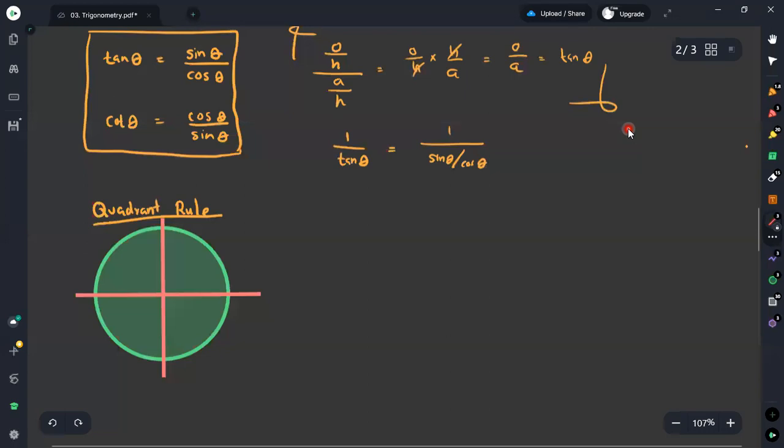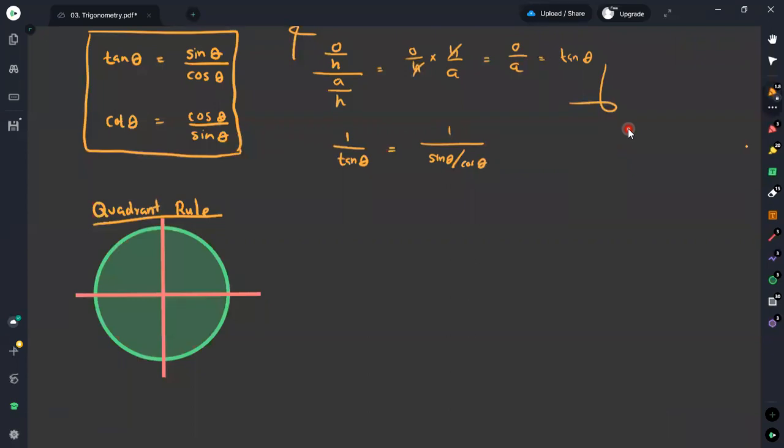Because these are quarters, we can name them as quadrants. We'll name them quadrant one, quadrant two, quadrant three, and quadrant four, going in the anticlockwise direction.